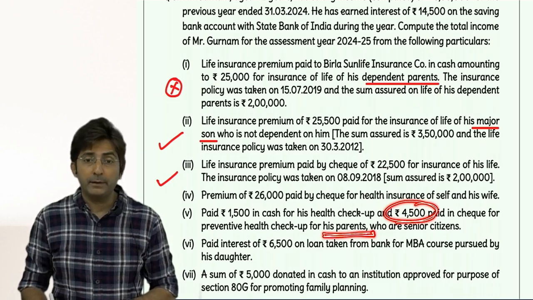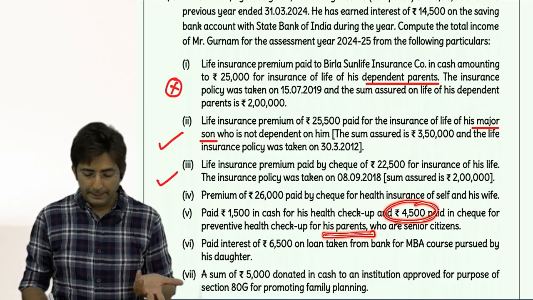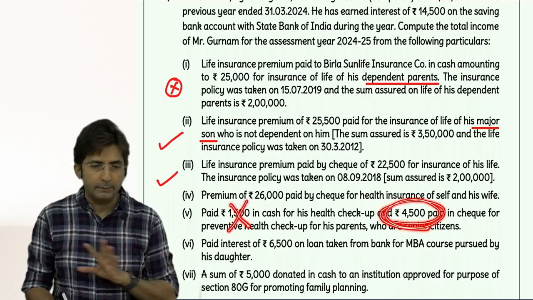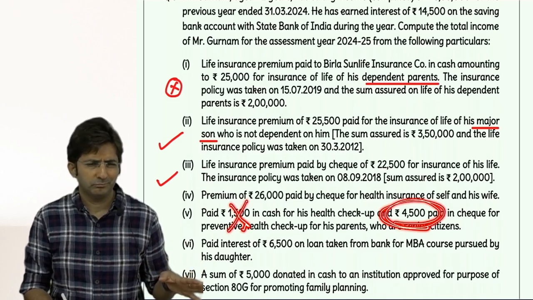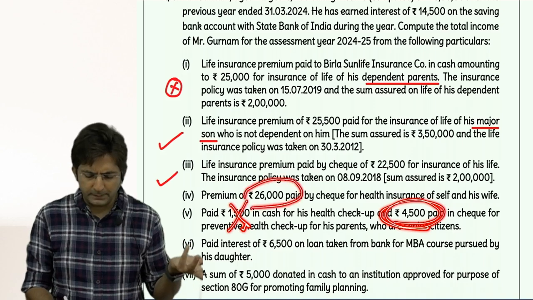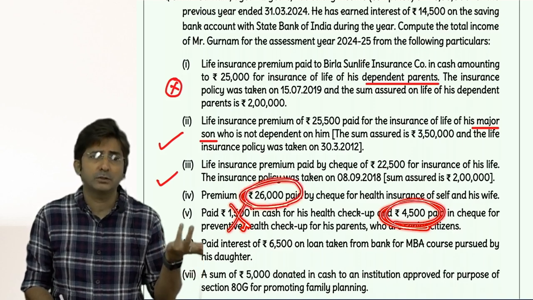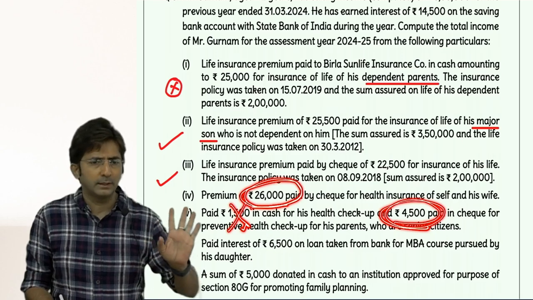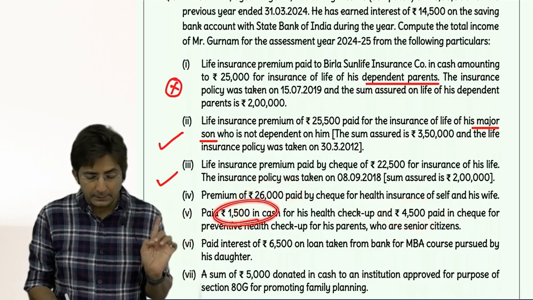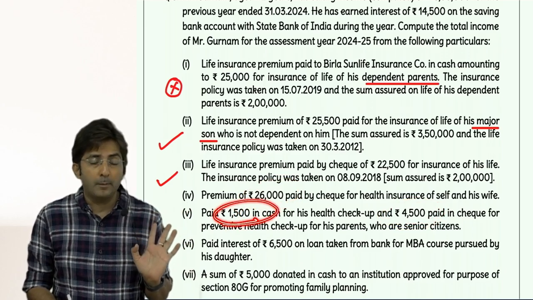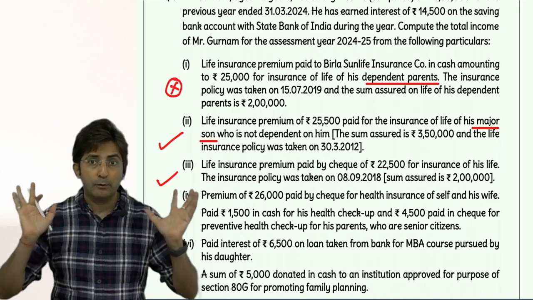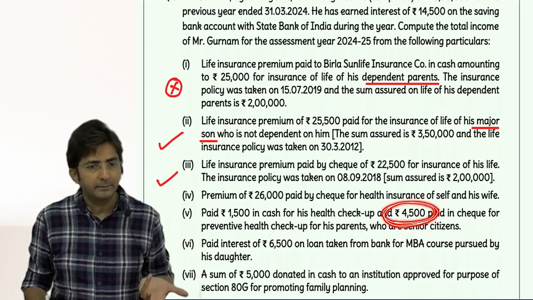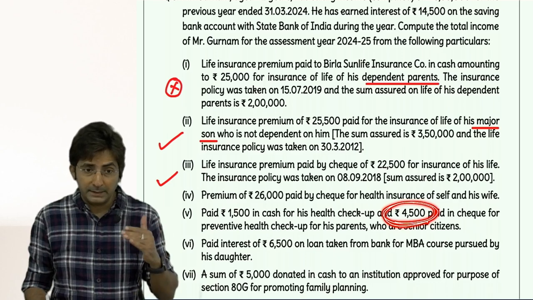See, overall preventive health checkup we can take 5,000, and in 5,000 I want to take this full. So I will say that 1,500 I have not taken, and I don't need it also. Why don't I need it? Because I have paid a sufficient mediclaim premium of 26,000, and anyways I will get a deduction of 25. So I am happy with this 26 only. That means I am not utilizing this health checkup amount. So till now it is not utilized. So I have got the full 5,000 quota with me, and out of that 4,500 of parents I can take. Okay. So this I can take in the parents segment.